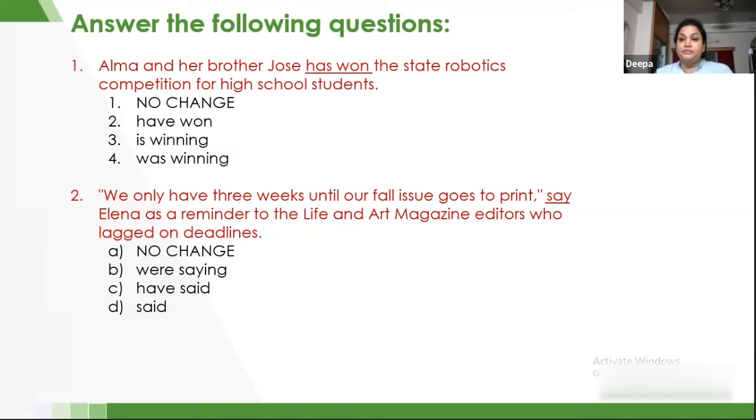Here, if we want to put it in a singular, in a simple present tense, we have to use says, Alina. Now, we don't have that option here. The other option that is available is said, and we will use said. Because have is used with plural noun and were is also used with plural noun. And anyway, B does not go with it. No change cannot be the answer because say is not the right word. That does not agree with the subject, and so therefore D is the right answer.